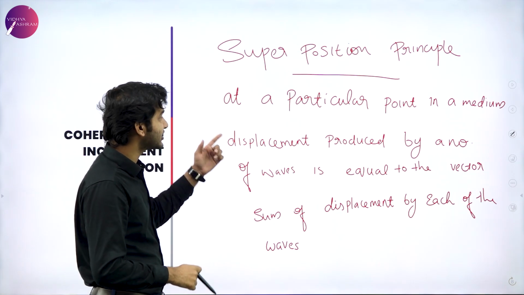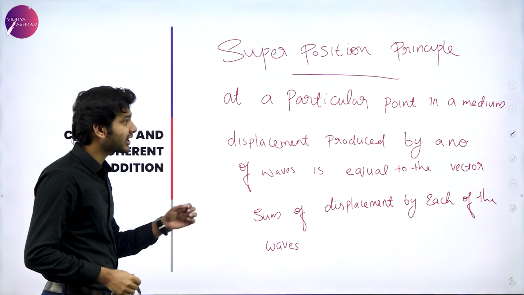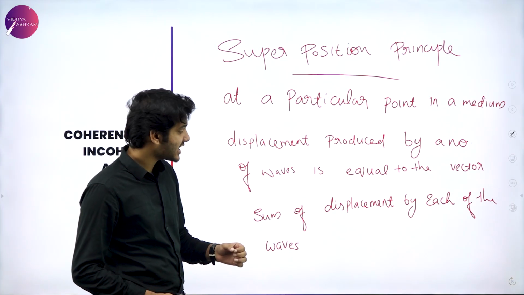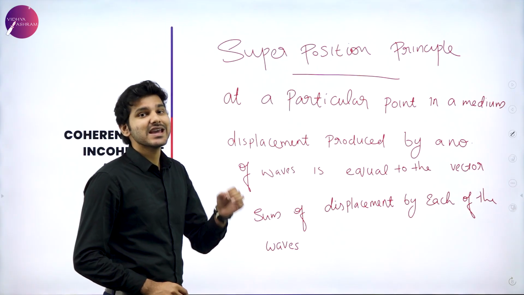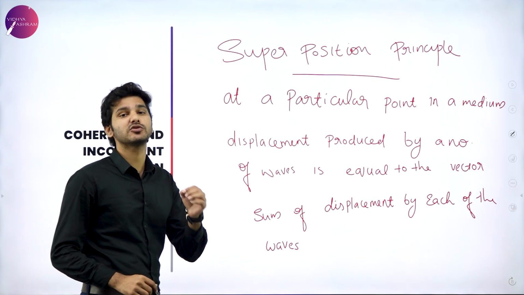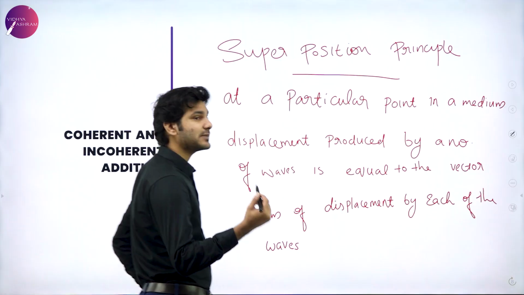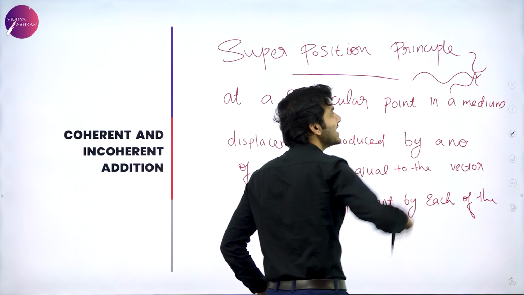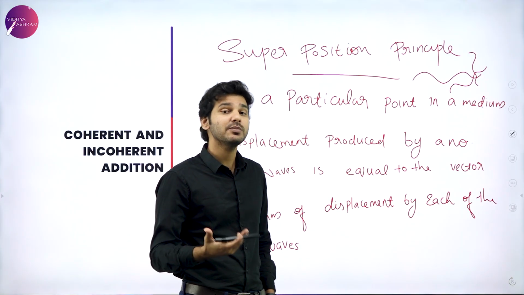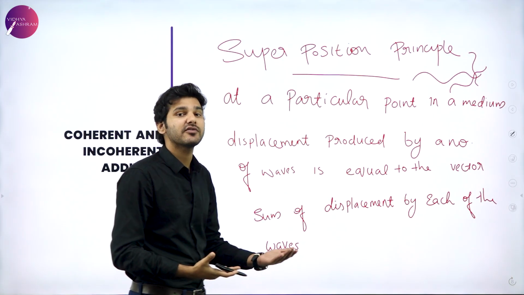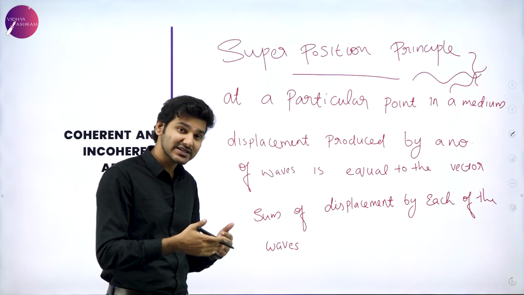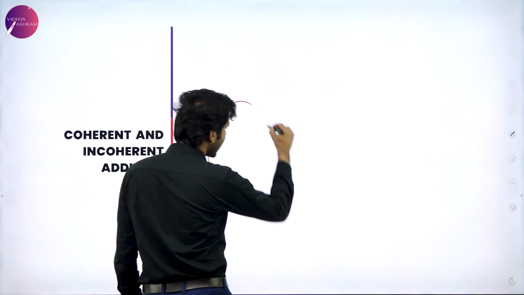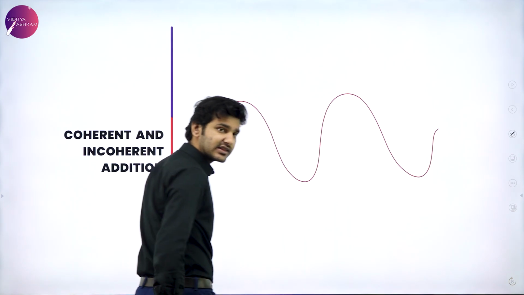So again, what the superposition principle states is that at a particular point in a medium, the displacement produced by a number of waves will be equal to the vector sum of the displacement produced by the individual waves. That is, if there are multiple waves meeting at a particular point like this, then the resultant wave will be equal to the vector sum of individual waves.